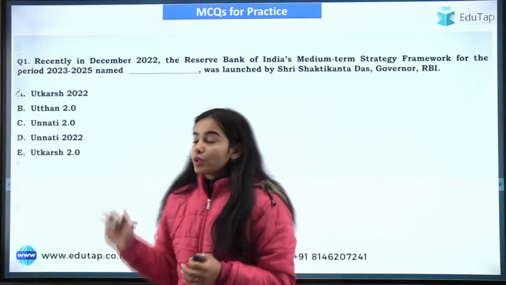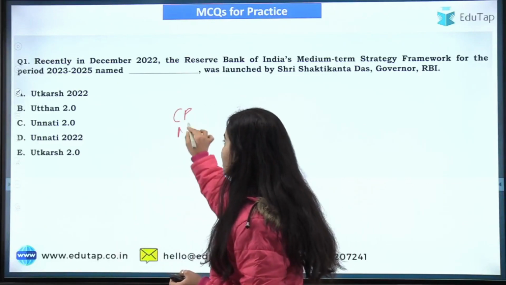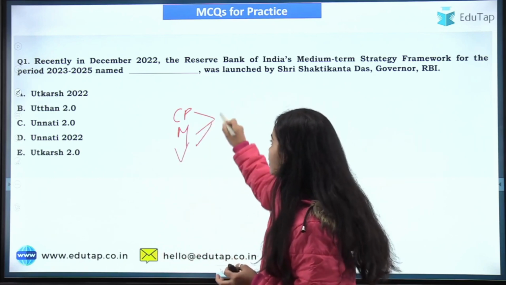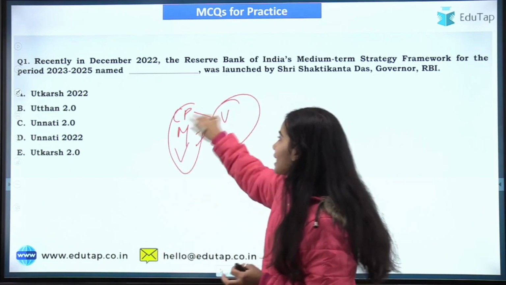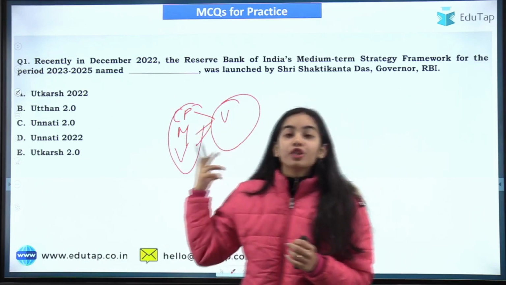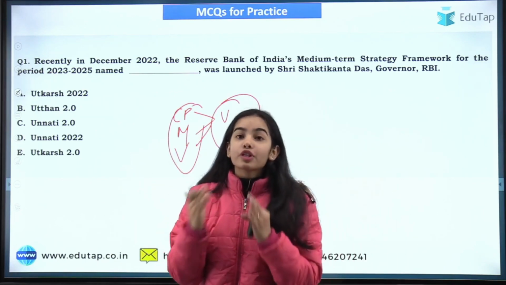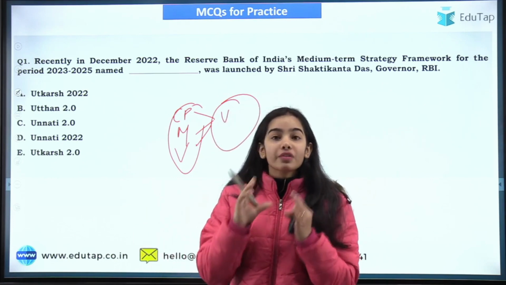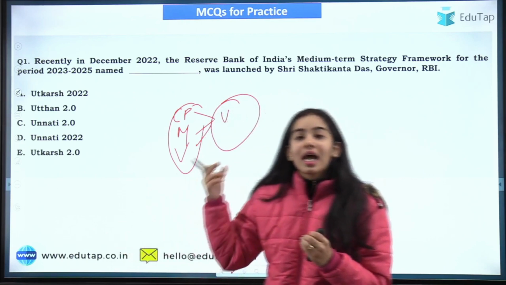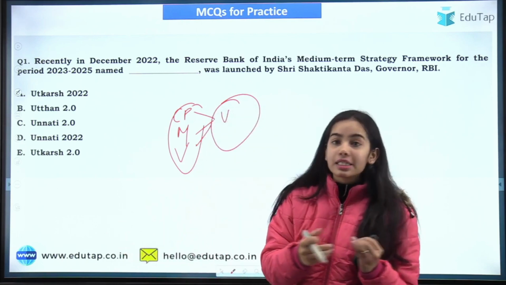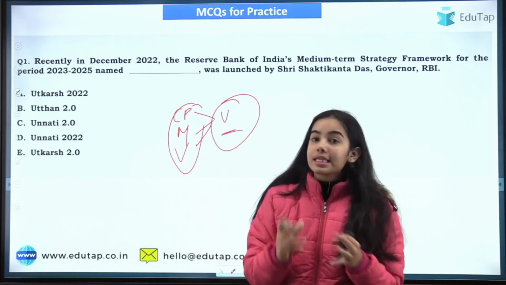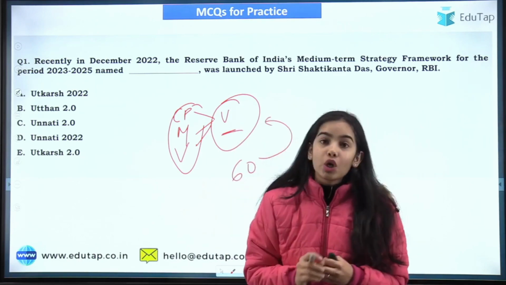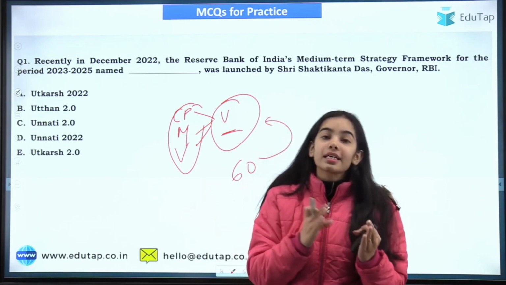Now we have understood the core purpose, the mission, and the values. Now these three come together and make the vision. These three combine and are the basis for the vision of the RBI. Now there are 6 visions that have been given in the notification itself. We will understand the visions in the next session, as this is already becoming a very lengthy session. And there are 60 strategies that have been given for the vision. So we will understand all of this in the next session.